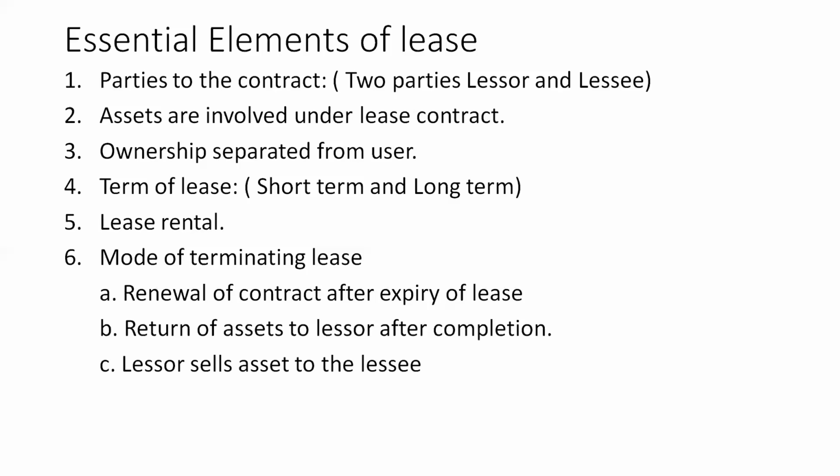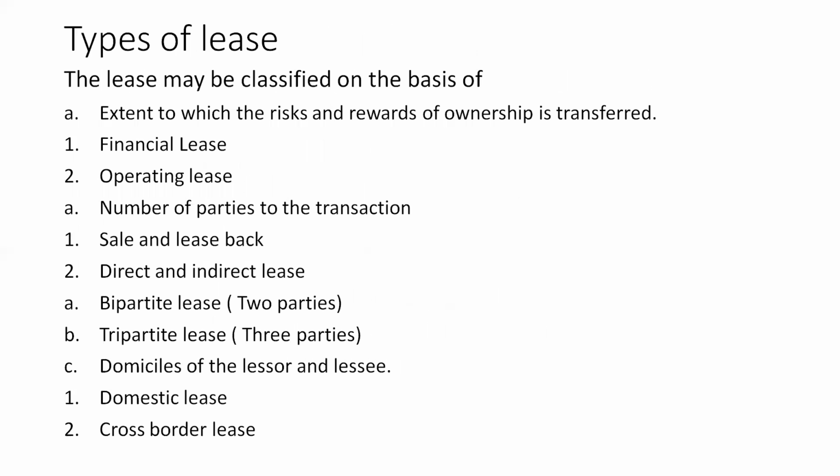So we will see the remaining aspects, that is, the types of lease. There are various types of lease. Depending upon the nature of the lease, we can classify lease contracts into different types. The first type is based on the extent to which the risks and rewards of ownership are transferred. Based on how the ownership risk is transferred, we classify leases as financial lease and operating lease.